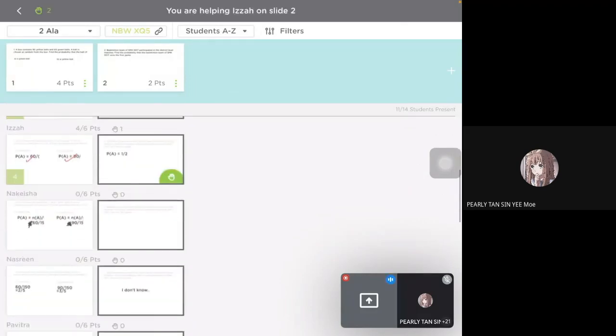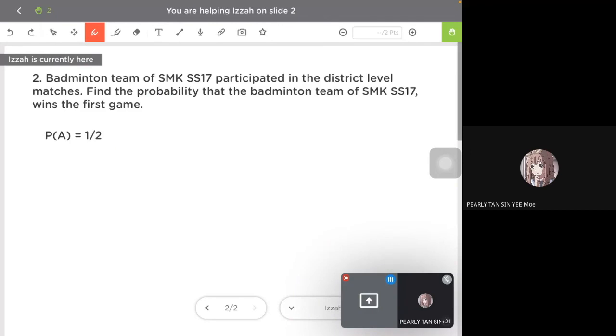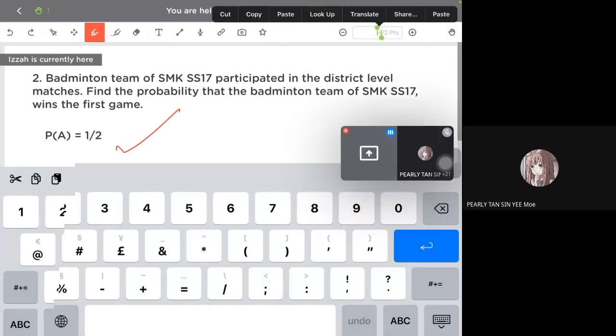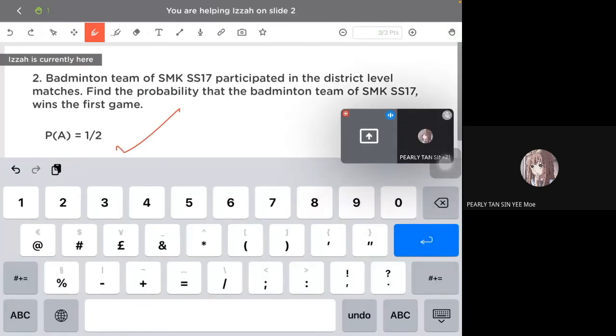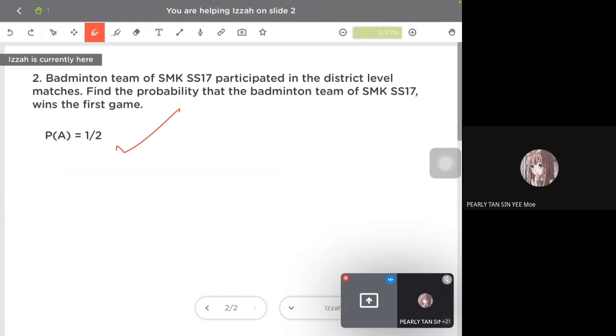Okay, this one, whose is it? Iza, yes. Okay, 1/2. So what is 1/2? Because it is either win or lose only. Menang ataupun kalah sahaja. So, hanya 1/2 lah. Kalau menang, 1/2. Kalah pun 1/2. Okay, for question number 2.